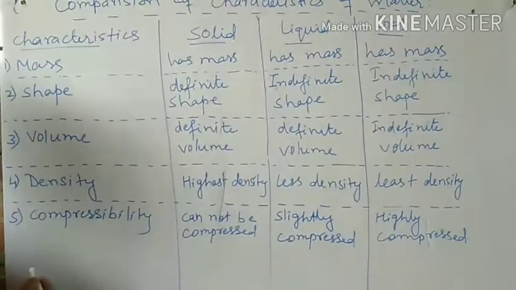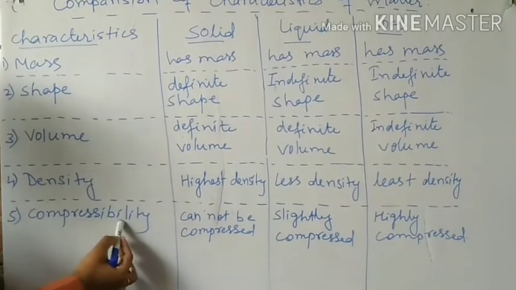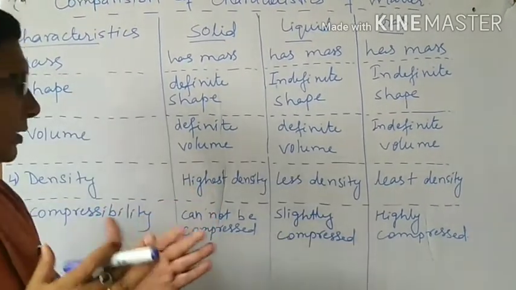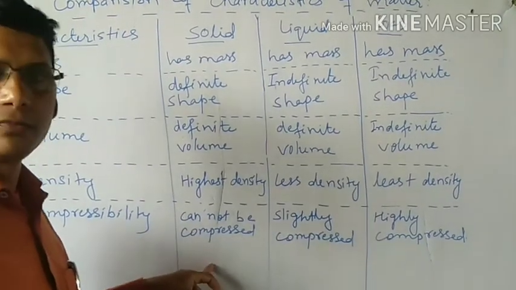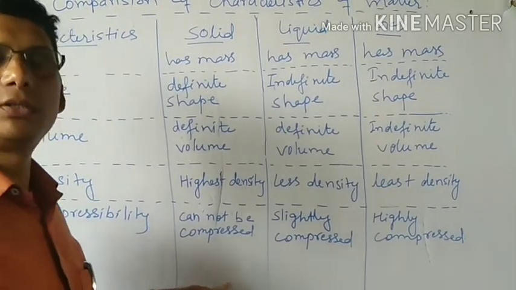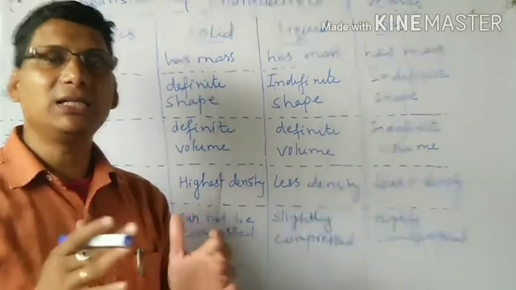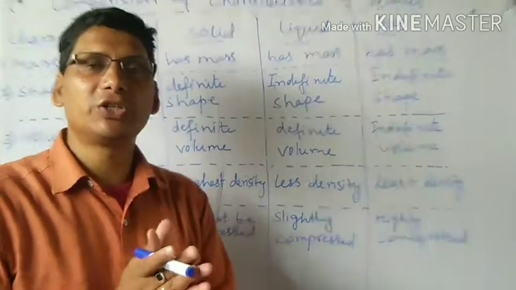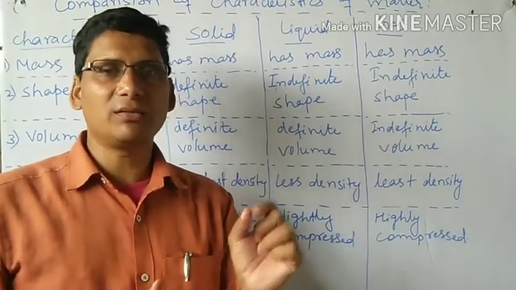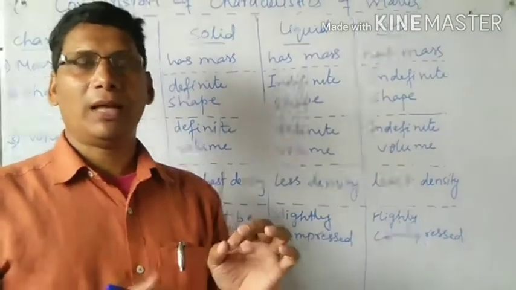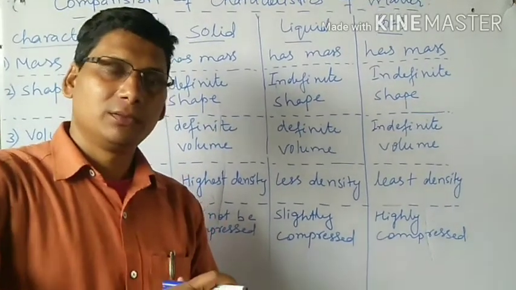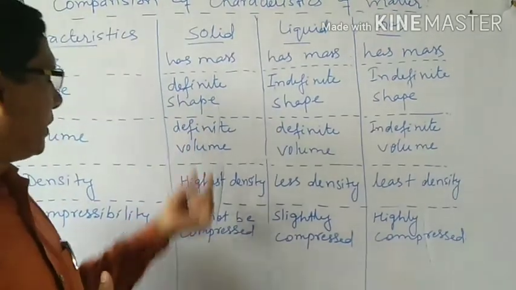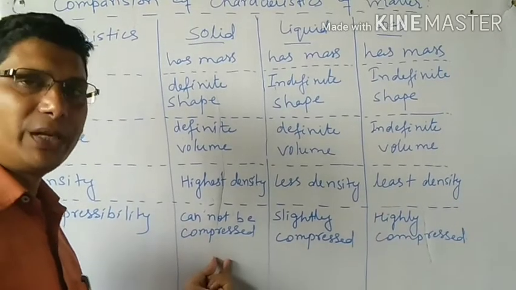Now come to the next topic, compressibility, compression. So as you see, solid cannot be compressed. Why? Because in solid, molecules are tightly packed, they are very close to each other. Intermolecular space is almost negligible, and as there is no space, you cannot compress it. Thus, we can say solid cannot be compressed.